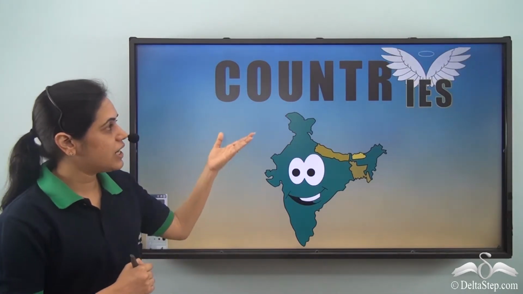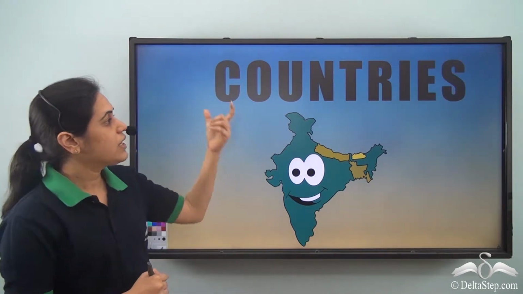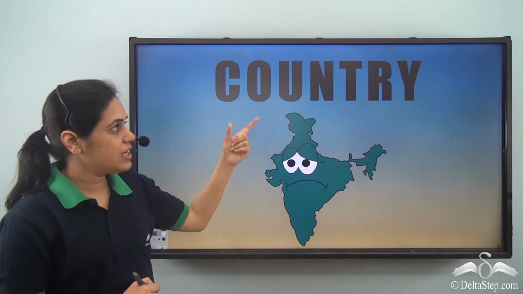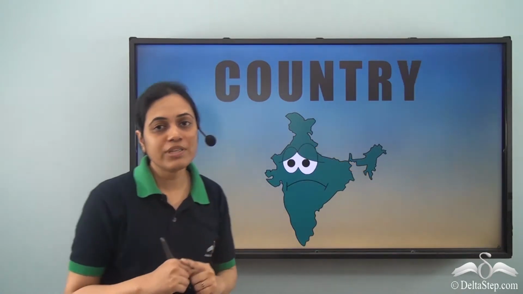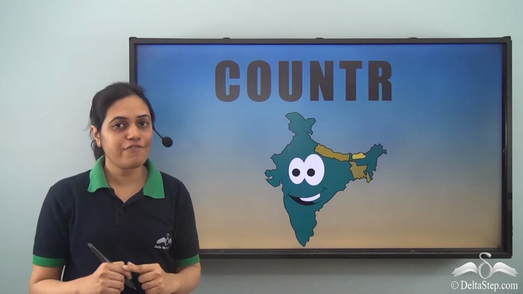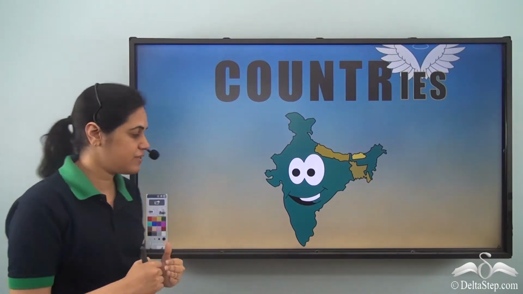How does the word country form its plural? From country, we remove the Y and add IES to make it countries. So more than one country is referred to as countries.